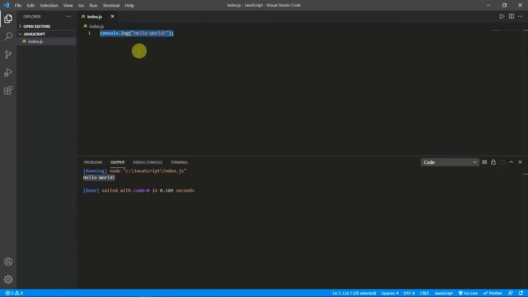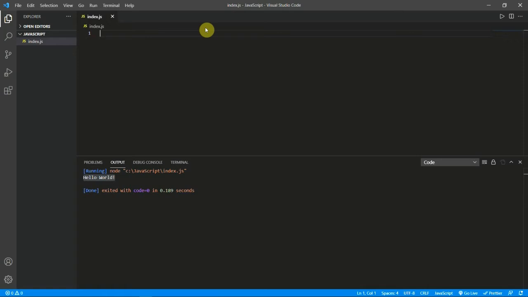In the upcoming videos we will see how we can run all those in our web pages, how we can script our web pages, and how we can add our JS file into the HTML files and all those. For now we will see all the basics and syntax of JavaScript. Okay, now let's see about declaring a variable.